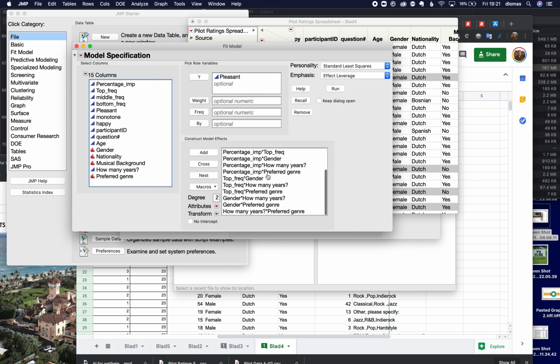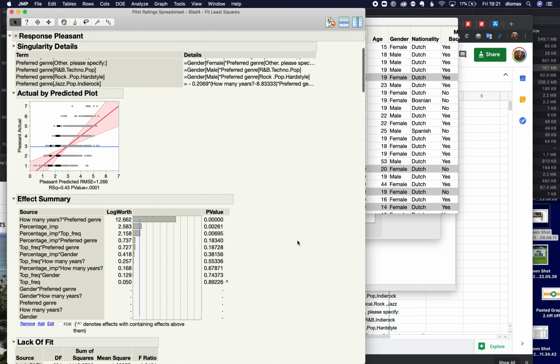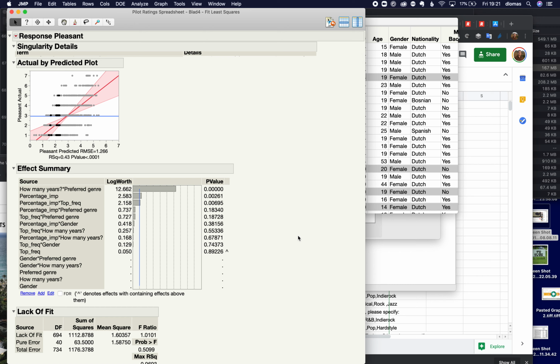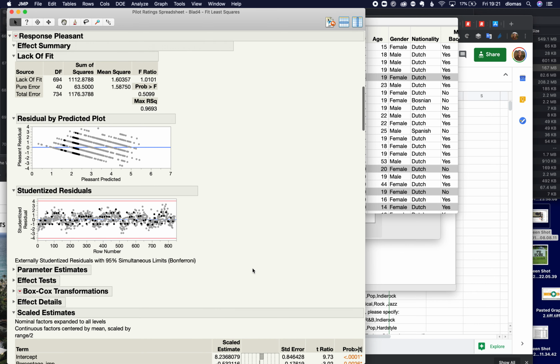That way I won't get all of the interactions between everything, but I'll look at the interaction. I won't even explain this. Okay, let's see what we got. Oh, okay. So how many years of musical experience and the preferred genre had a huge effect on how pleasant people see things, which is not what I think.